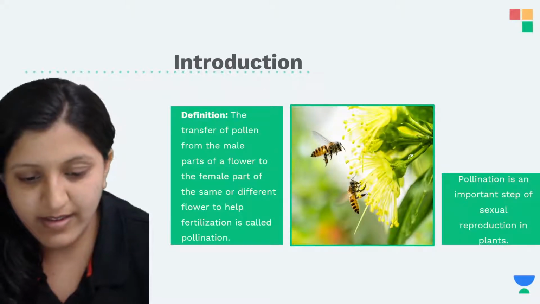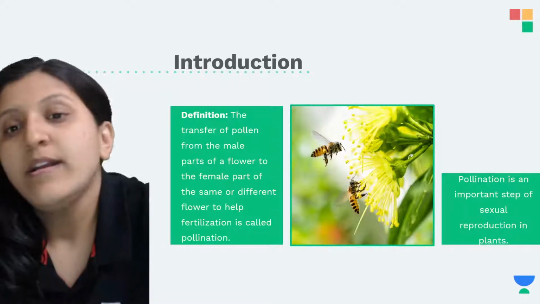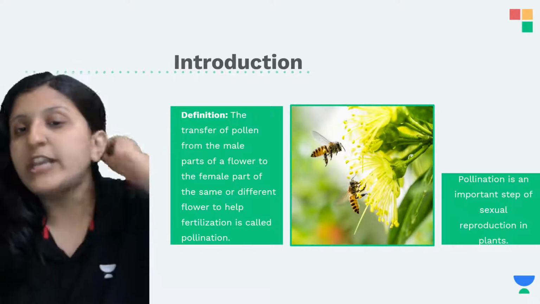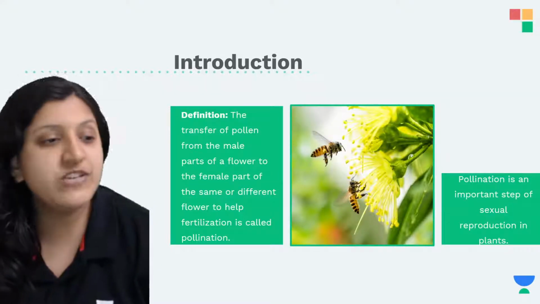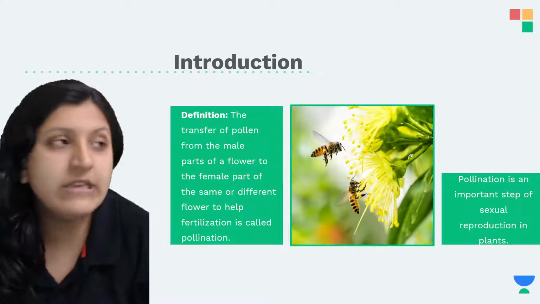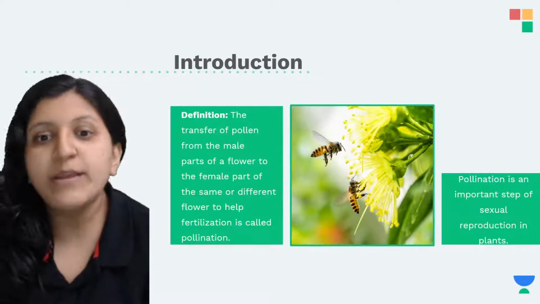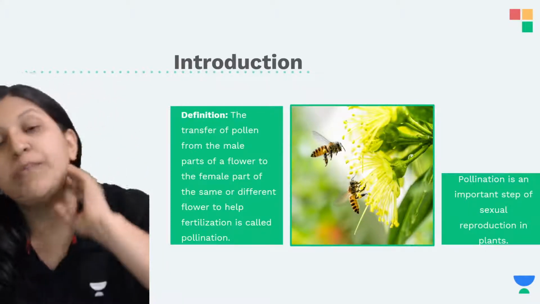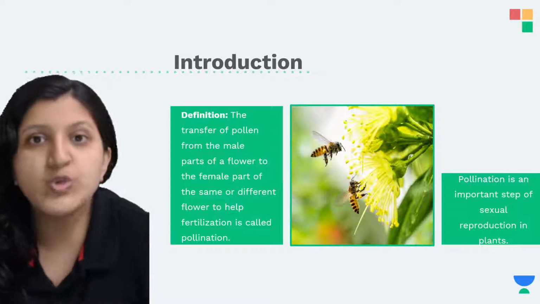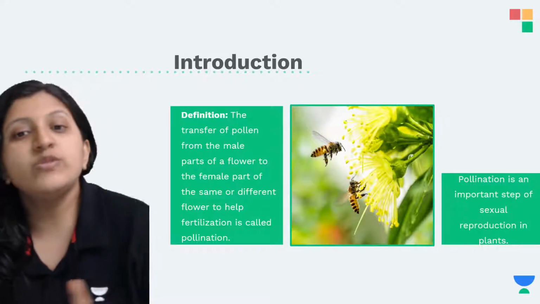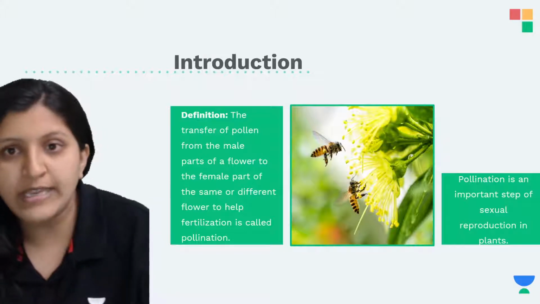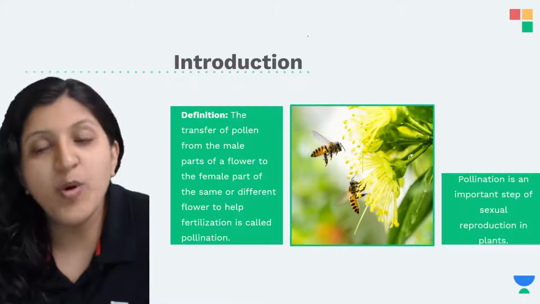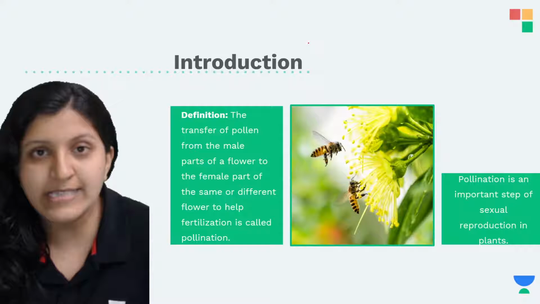Okay, so when we mention pollination, it is basically a transfer. What is being transferred? The pollen grains, or the male gamete, are being transferred to the female gamete. Before we talk about fertilization, this pollination is a pre-fertilization event.